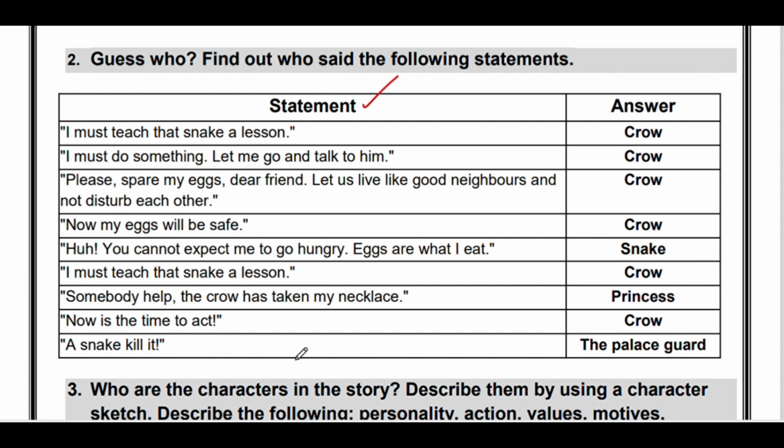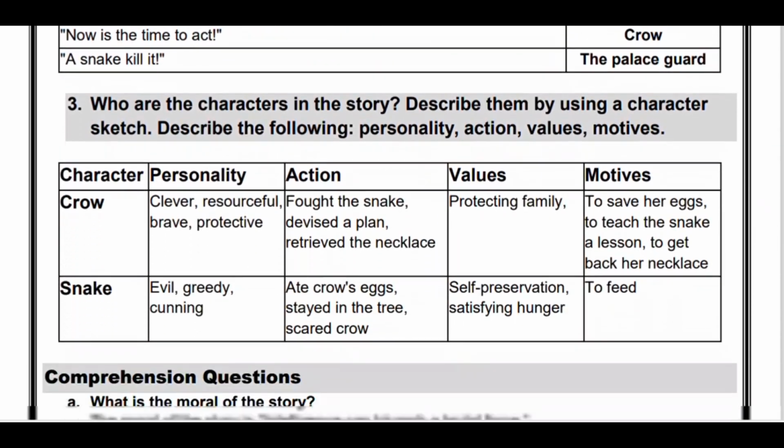A snake, kill it. The palace guard spoke this line. Next activity is, who are the characters in the story? Describe them by using a character sketch. Describe the following: personality, action, values, and motives.